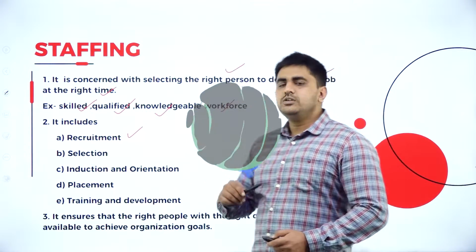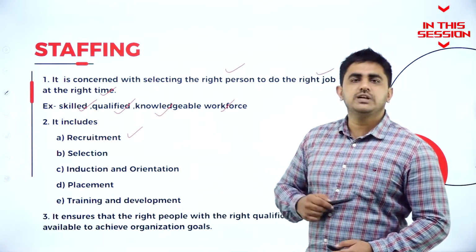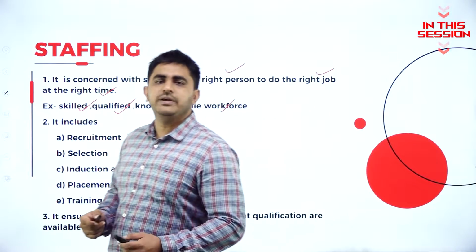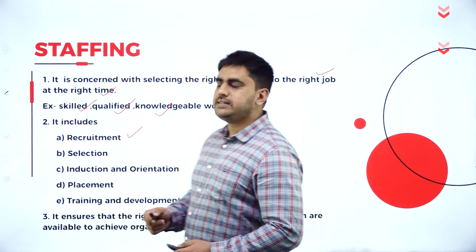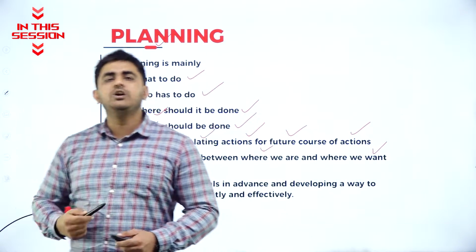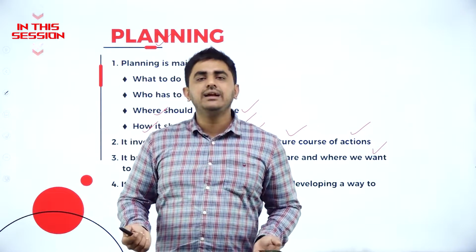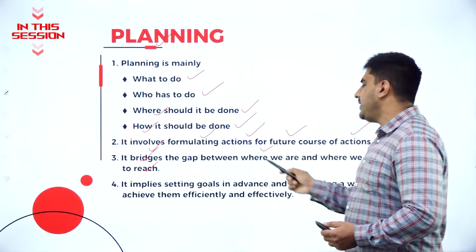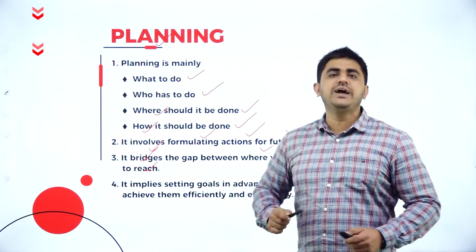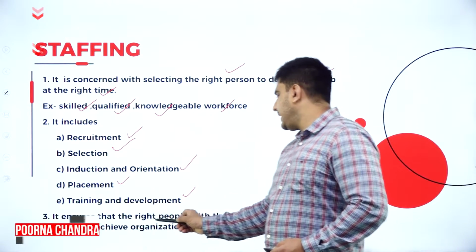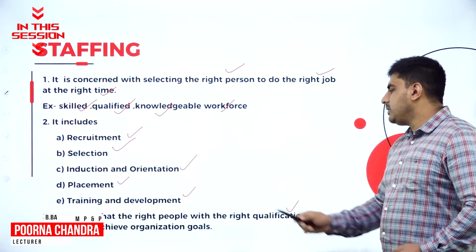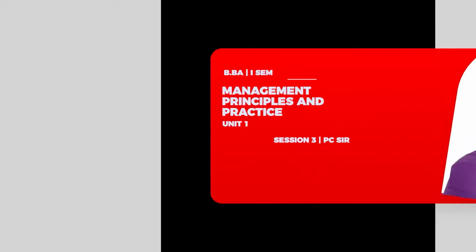You will either advertise in the newspapers or you will advertise in social media or television so that people come forward to apply for a job in your organization. That is recruitment. Present is you are making 1 crore profit. In future you want to make 5 crore. So what is planning doing? It is bridging the gap between where you are now, that is 1 crore, and where you want to reach, that is 5 crores. It ensures that the right people with the right qualification are available to achieve organization goals.